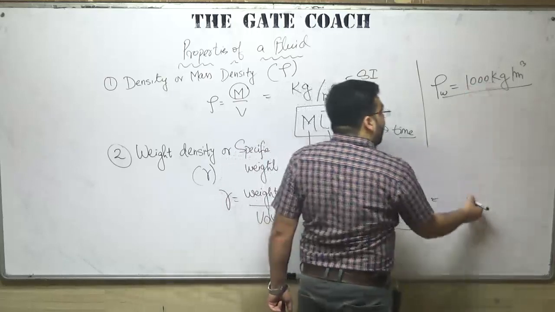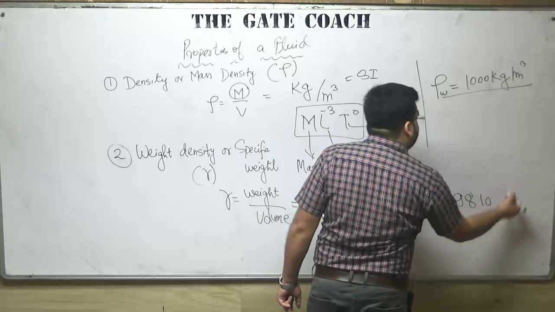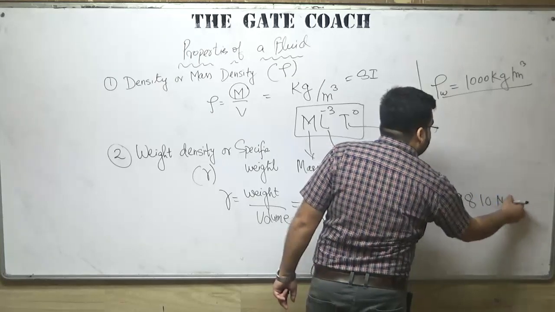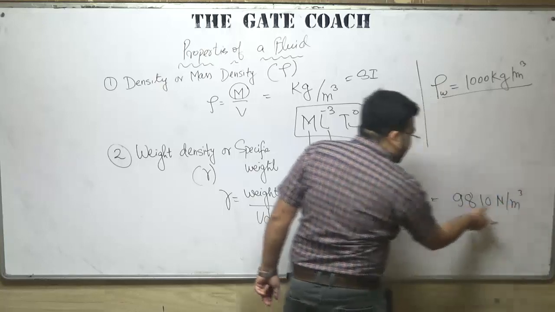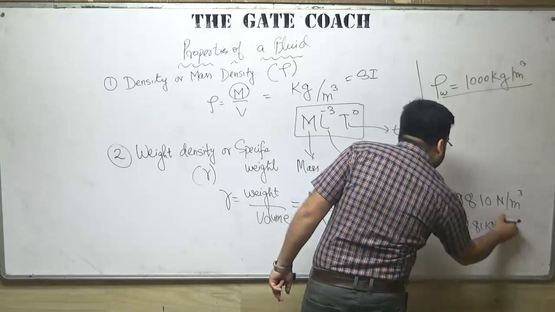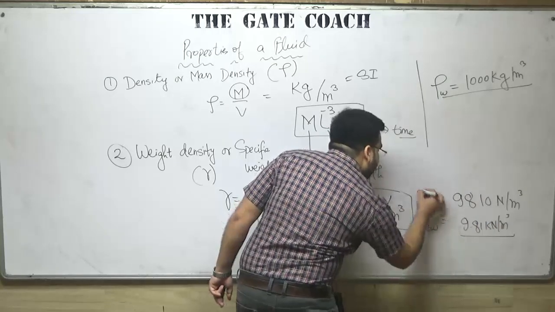Multiply this with 9.81 and you will get nearly 9810 Newton per meter cube, divided by 1000, nearly 9.81 kilonewton per meter cube. That is the gamma of water.